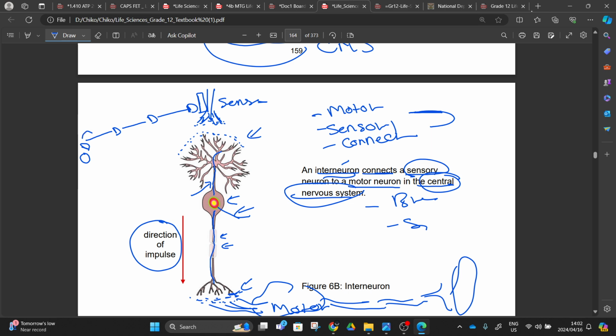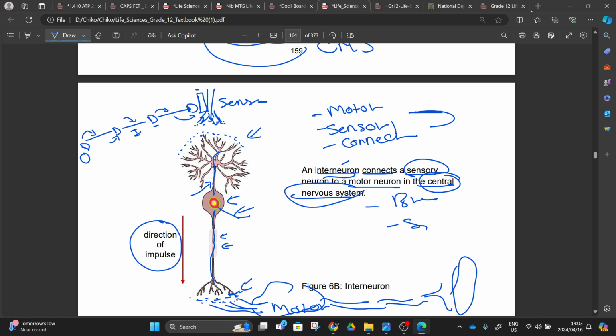These neurons are going to be picked up by a sensory neuron. The sensory neuron is going to produce another neurotransmitter. This neurotransmitter is going to be picked up by our interneuron. Our interneuron is going to release another type of neurotransmitter. This neurotransmitter is going to be picked up by our motor neuron. Our motor neuron is going to produce another type of neurotransmitter. This neurotransmitter is going to be picked up by our effector.